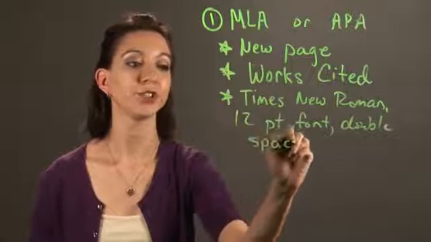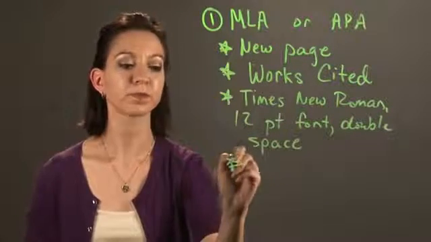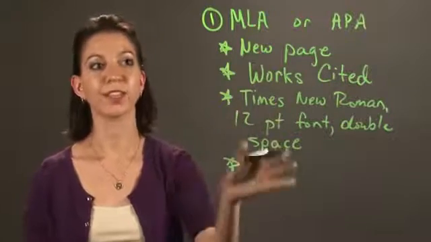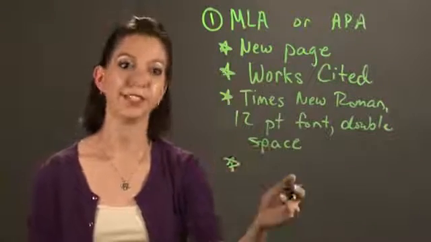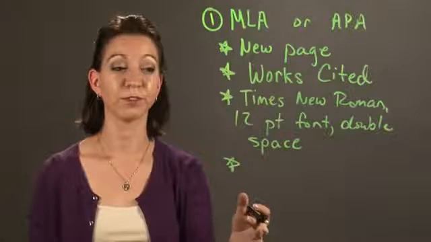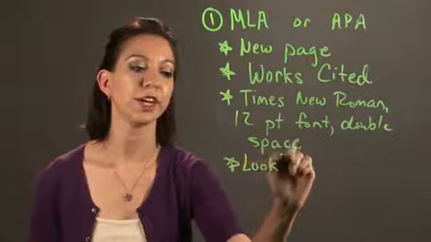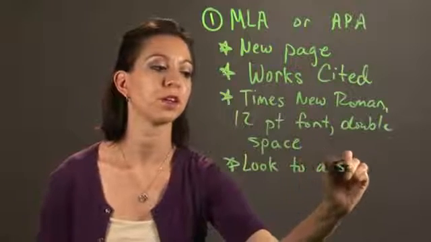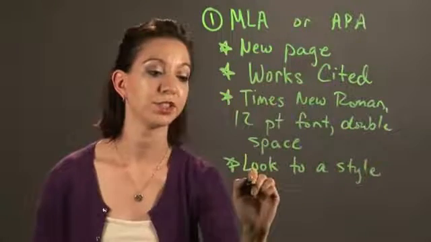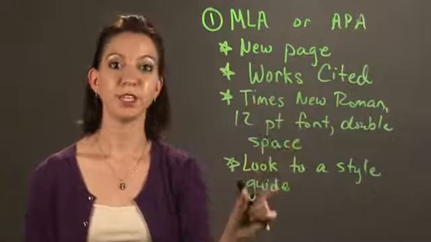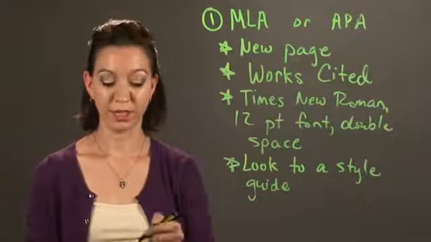Each subsequent entry for your citation is going to have a specific way of organizing the author and the title and the date and all the information where you retrieve it from. So what you want to do is look to a style guide, and they usually come in these editions. That'll give you the very specific ways to make the entries appear throughout the works cited page.